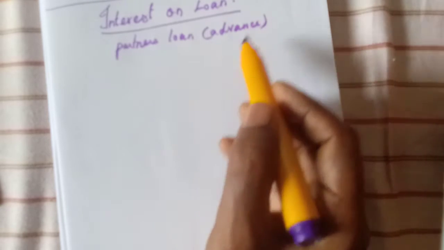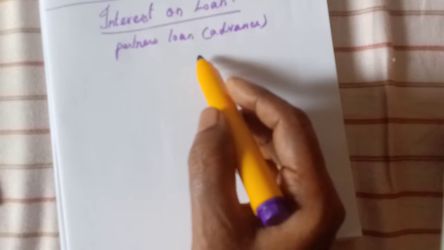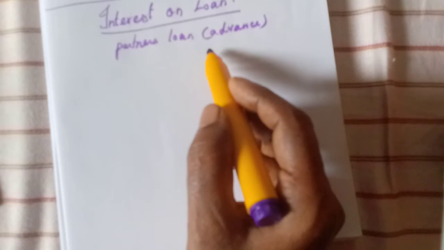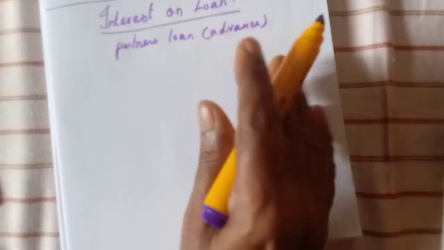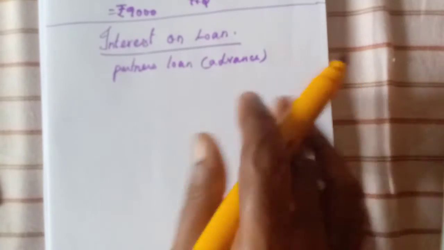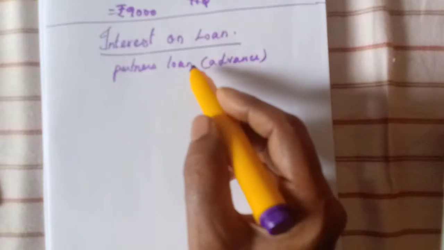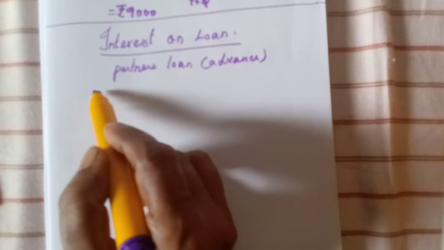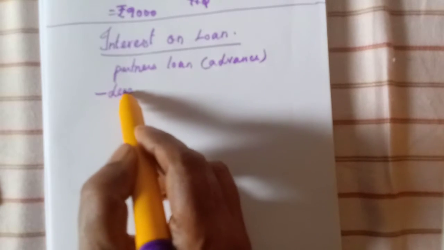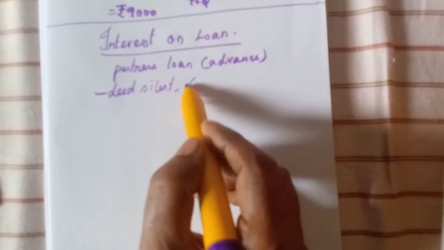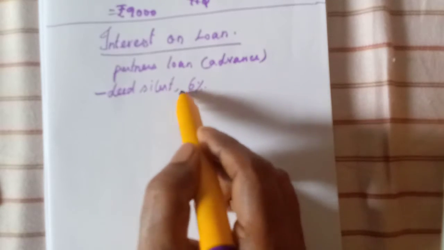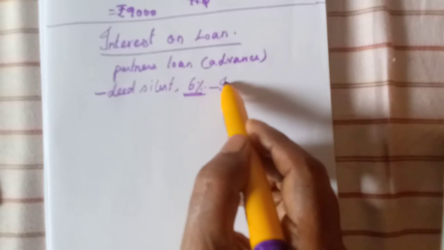For this amount, they may prefer to get some interest on the amount that they have advanced to the partnership firm. This may be agreed in the partnership deed. If the partnership deed is silent, even then 6% of the loan amount is paid as interest on loan.